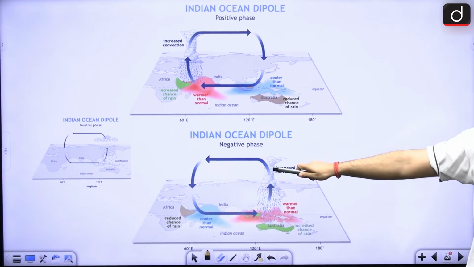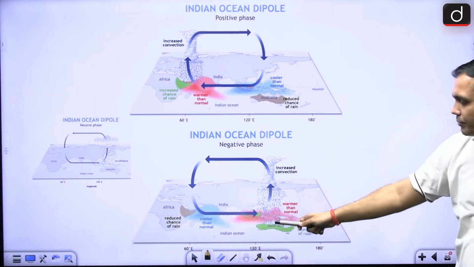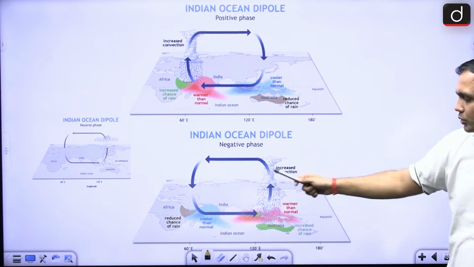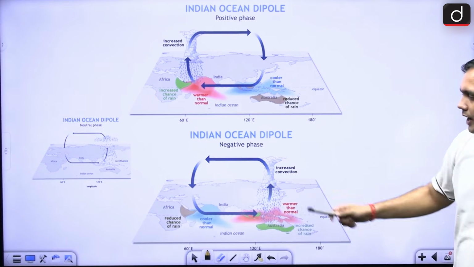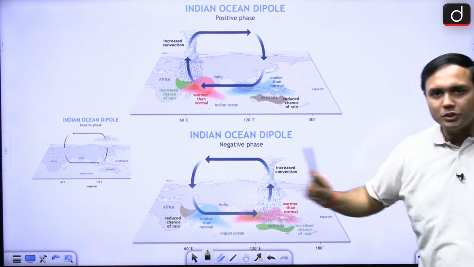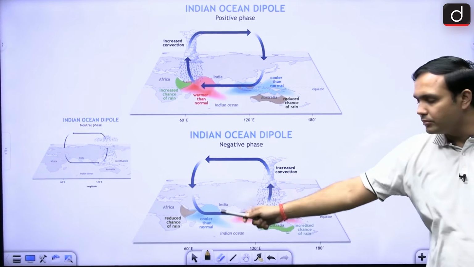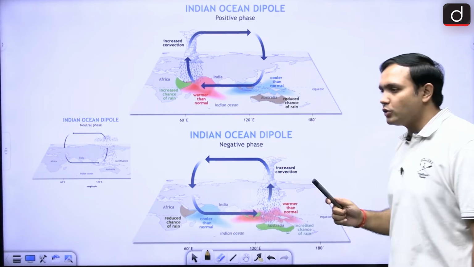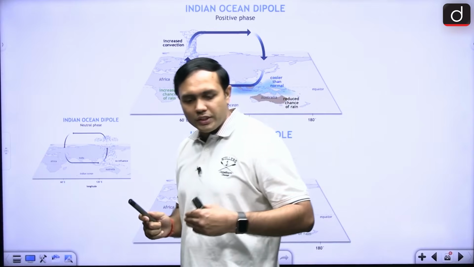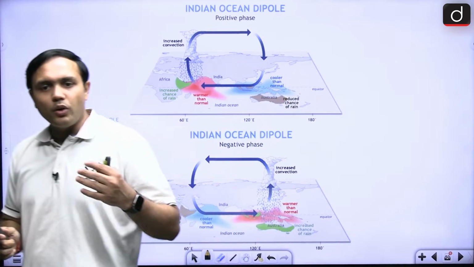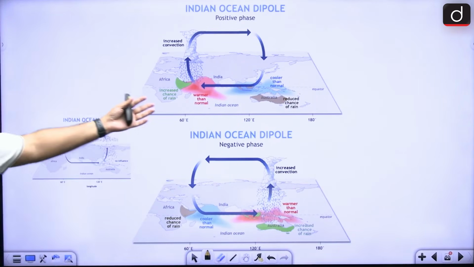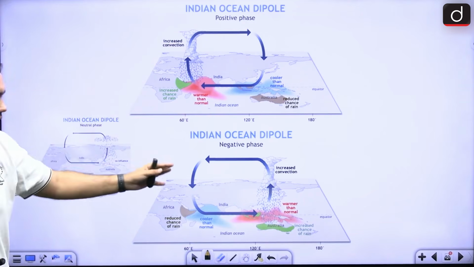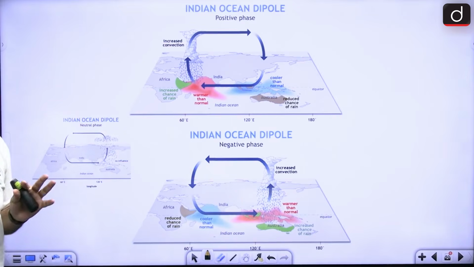Exactly, that is reversed in case of the negative phase, where there will be warmer than normal temperatures in the Southeast Asia and Australian region, and cooler than normal temperatures in case of East Africa. So this is positive and this is negative phase of the Indian Ocean dipole. It is quite obvious that the positive phase will have a good effect on us and the negative phase is not having a good effect on us, right?